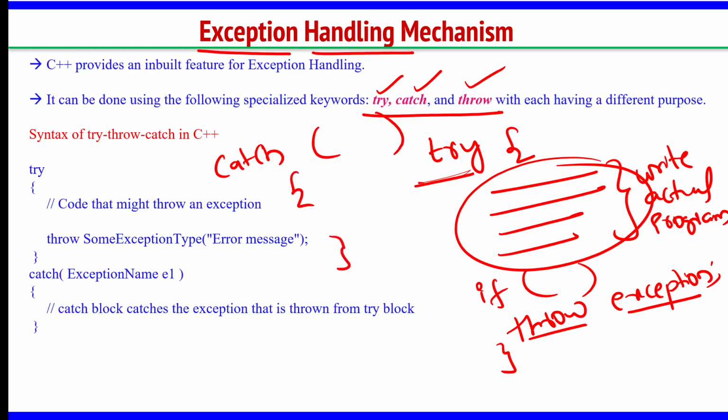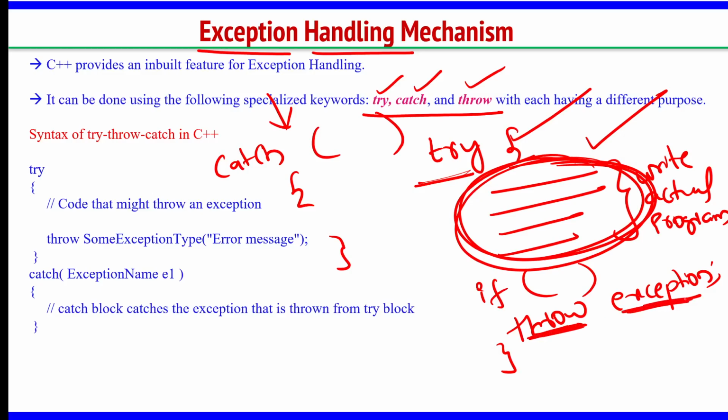Now how do these 3 keywords work? Try contains the actual code which you want to execute. If some error happens here, that will be thrown from this try block. We are throwing the exception to the catch block. So, try is throwing an exception, catch is catching it, receiving that exception. If any error happens here, using the throw keyword we are throwing the exception.